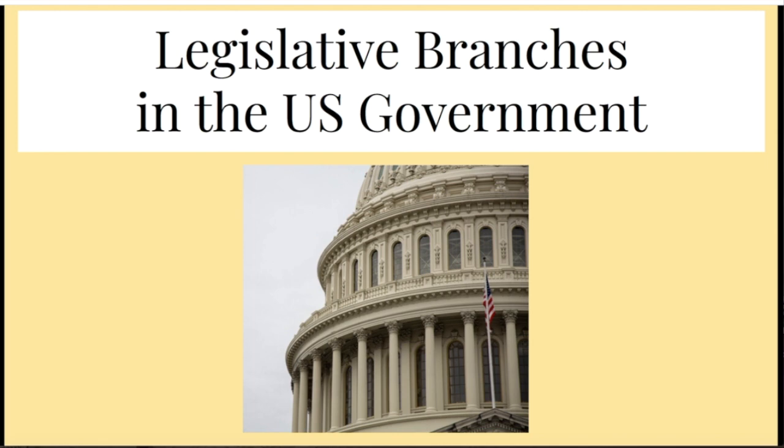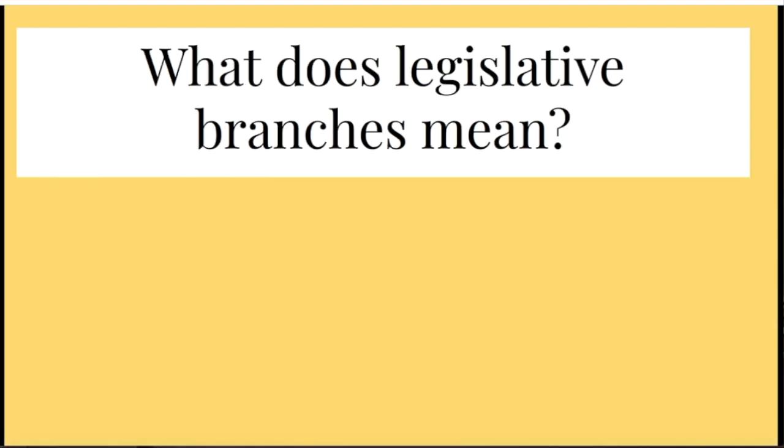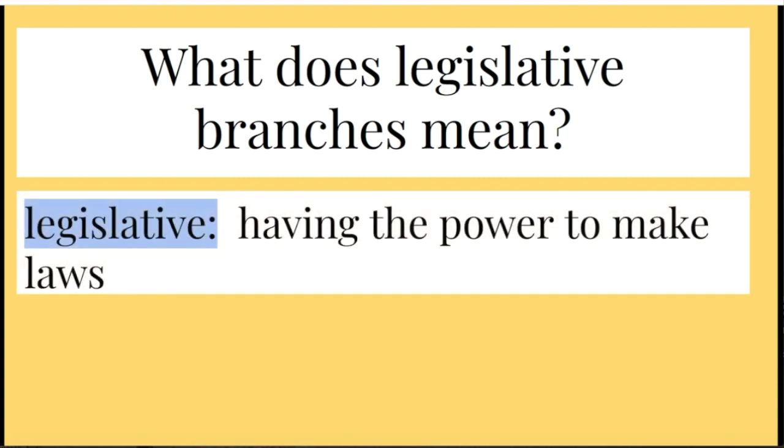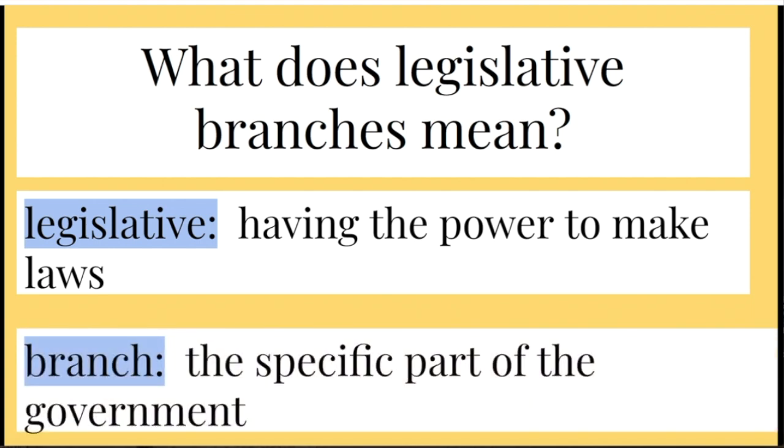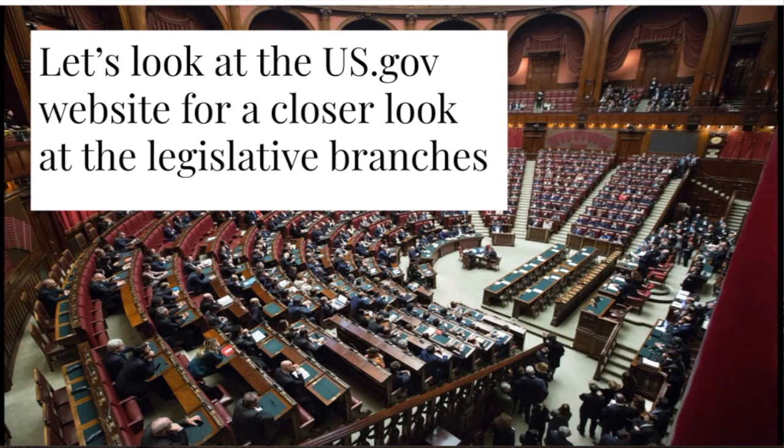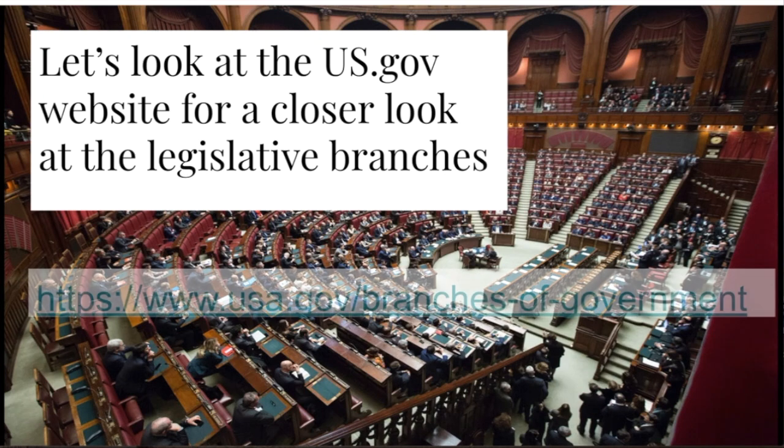Okay, now let's look at the legislative branches in the U.S. government. What does legislative branch mean? Legislative, having the power to make laws. Branch, the specific part of the government. So practice your pronunciation here. Legislative branches. Let's look at the us.gov website for a closer look at the legislative branches.